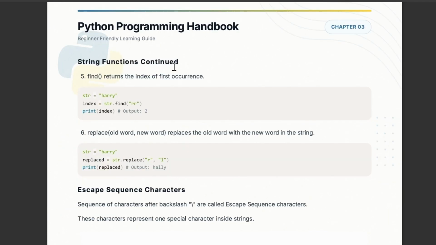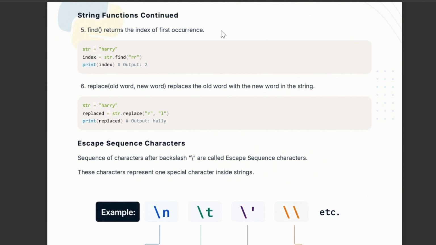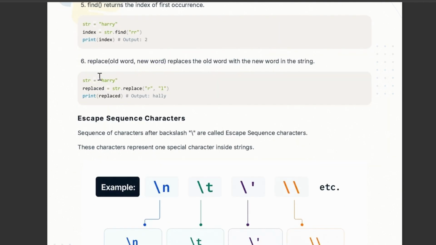Find returns the index of the first occurrence. First we have to return the index of the first occurrence. Error occurs at the second index, output will be 2. And this is something important. Replace the old word with a new word. Like I am replacing R by L. So when it replaces, it will become Heli.